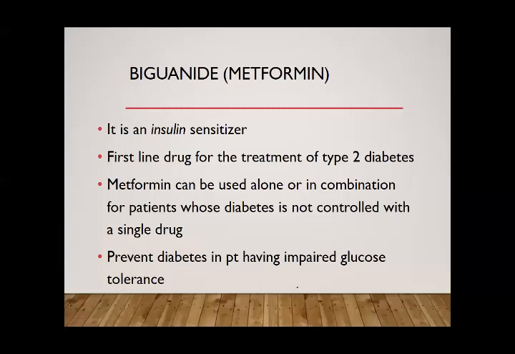For example, the normal fasting blood glucose level is 100, and at 126 we can label the patient as having diabetes. So if the patient has a fasting blood glucose level between 100 and 125, the patient may have impaired glucose tolerance and may develop diabetes in future.